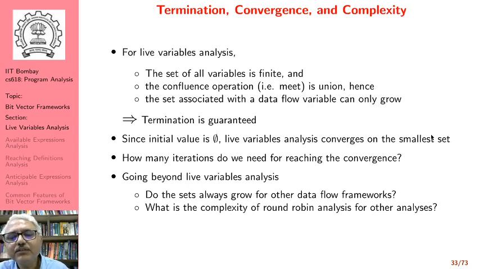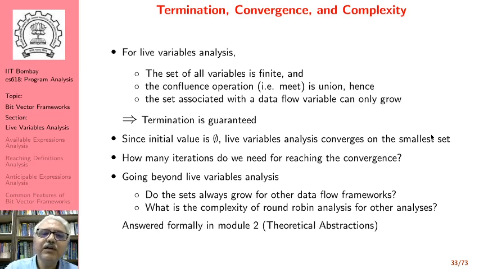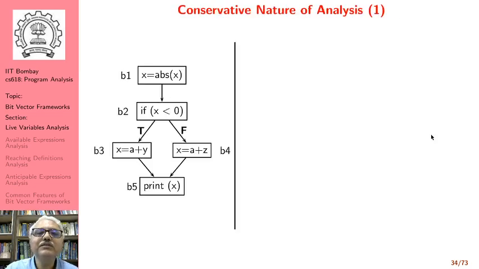And what is the complexity of round robin analysis for other data flow analysis? Again, these are the questions that will be answered in module 2, which deals with the theoretical abstractions of data flow analysis.